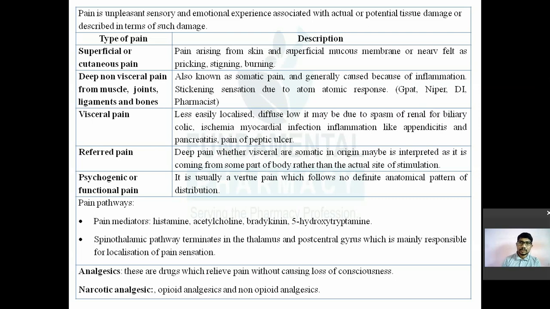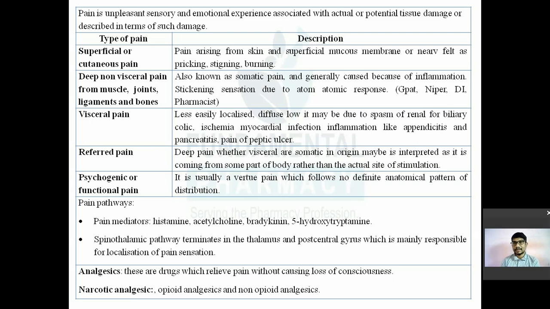Central analgesics mean those drugs which will relieve your pain, which will increase the pain threshold, which will relieve all the pain by acting on the central nervous system. Okay, they will decrease your pain by acting on CNS, and they produce drowsiness. They will induce sleep and all that, but without interfering with your motor coordination. So those are the drugs which affect your CNS. They relieve your pain by acting on CNS, and those which produce drowsiness or sedate you. So these are the central analgesics.